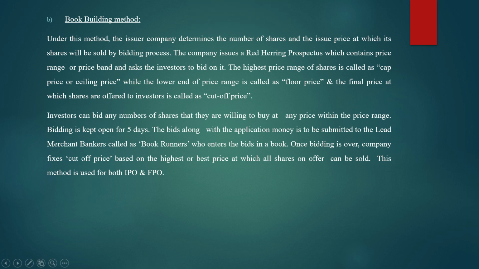Coming to the second method, that is the book building method. Now, what is this book building method? Under this method, the company determines the number of shares and the issue price at which its shares will be sold by a bidding process. Now here a new term you are going to study, that is bidding.